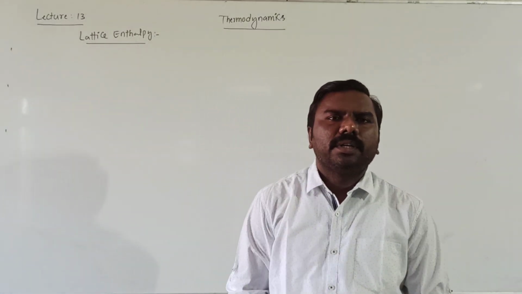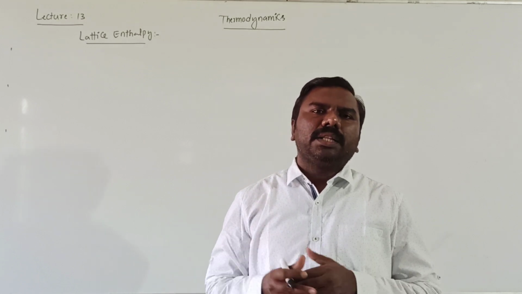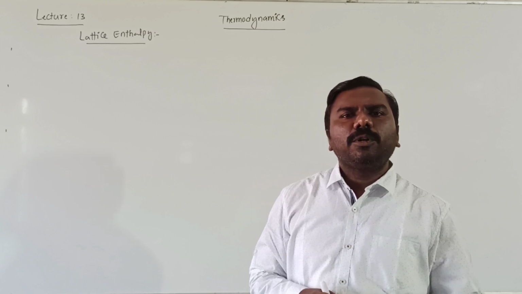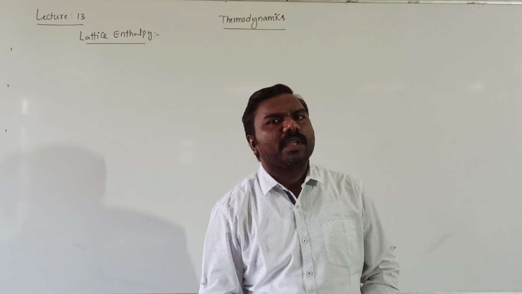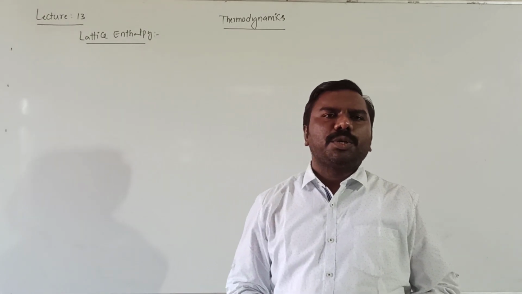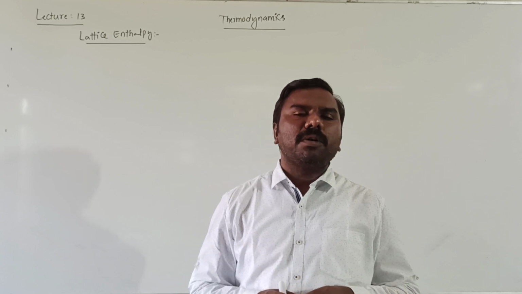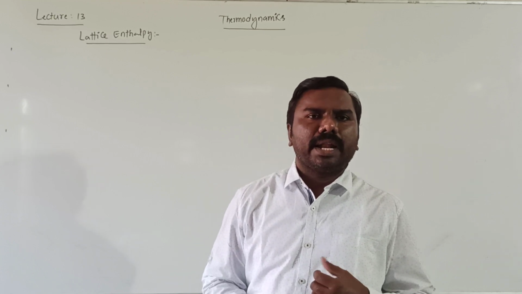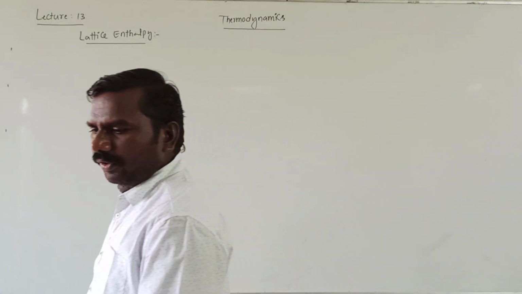For example, NaCl is a crystal lattice. To break the Na and Cl bond, the amount of energy required is called lattice enthalpy. The amount of energy required to break 1 mole of an ionic compound into its gaseous cation and anion is called lattice enthalpy. That is the definition.